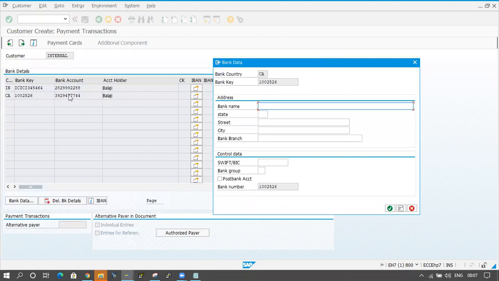Okay, while copying and pasting I did not maintain proper data here. Okay. Bank key, bank name. This is in Canada. Okay, fine, no problem.